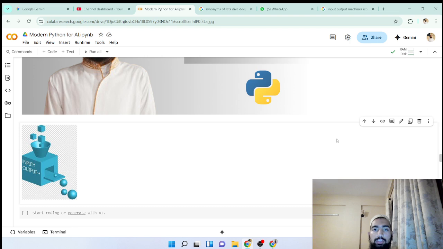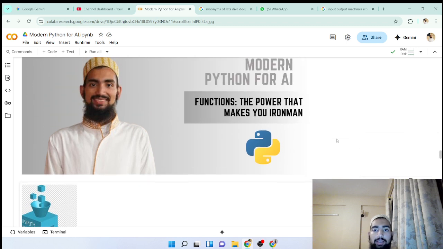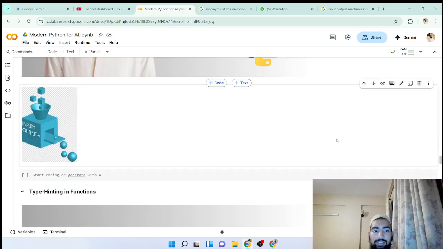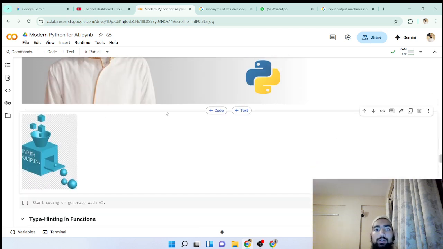We are back on our journey to learn Python for modern AI agentic development. Today we are going to uncover a powerful tool that can make us function like Iron Man in the world of programming, and that is functions. So let's know what functions are. A function is basically a machine to which you give an input. It will process that input and give you a processed, elegant, beautiful output, one that makes your life easier.